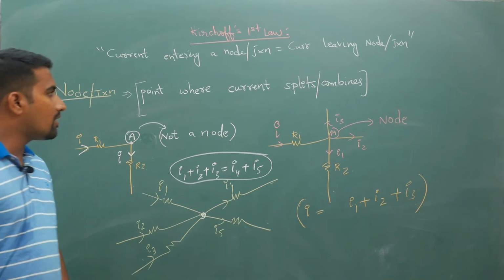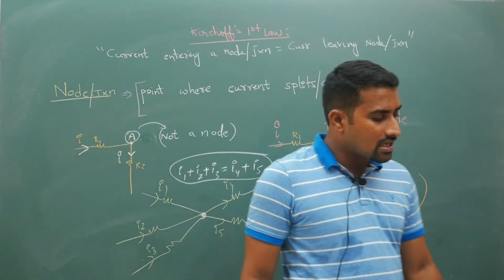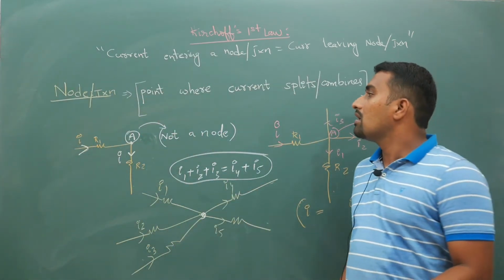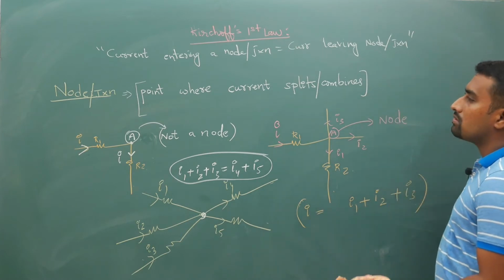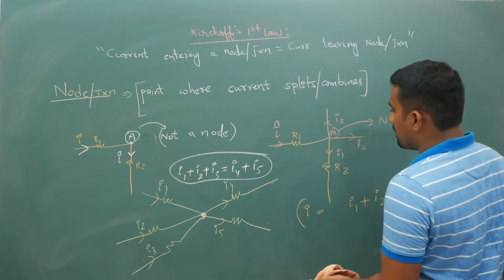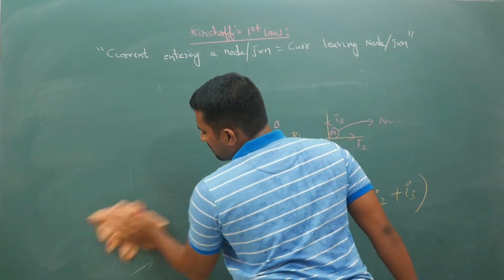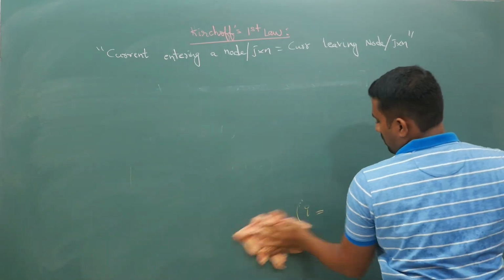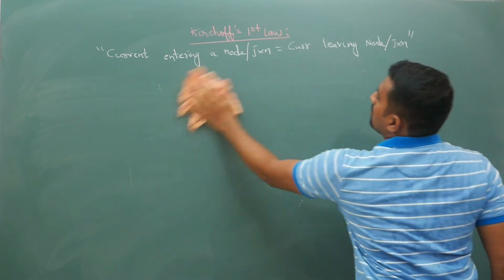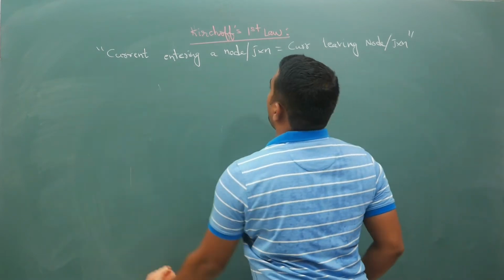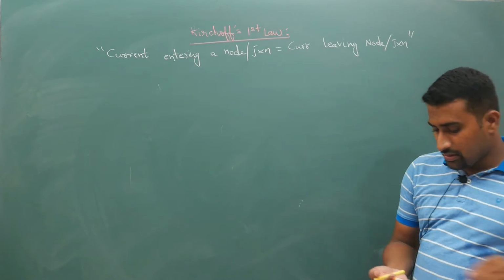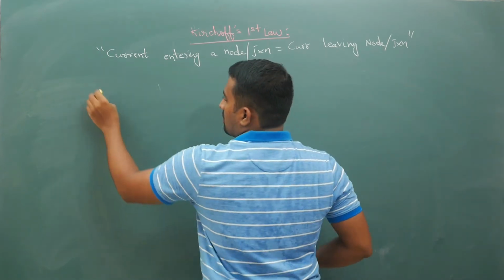For elaboration, I will show how this is equal to conservation of charge. So now I will erase this and give the proof of this part. It is actually not required, but some people will be unhappy, so for them I need to do it.